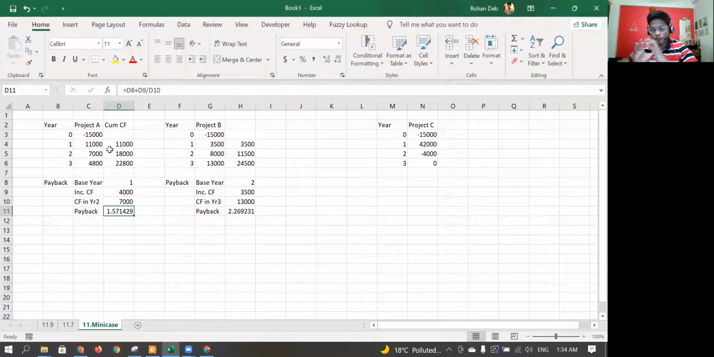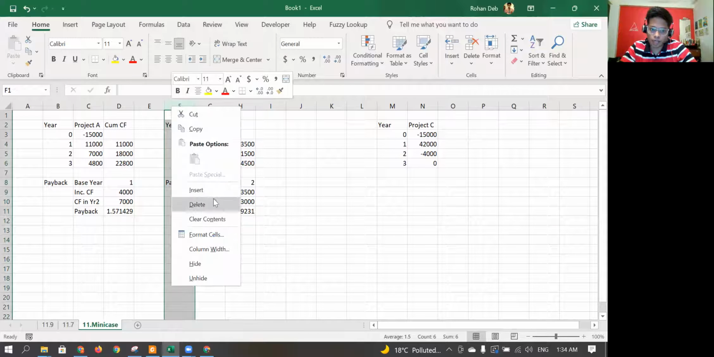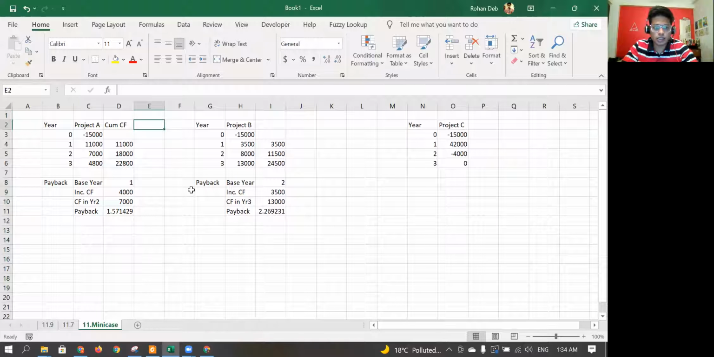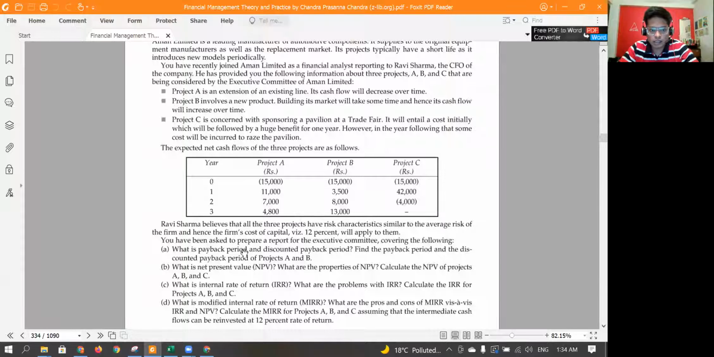If you are still confused regarding this one, I would suggest you go and see the sum that I did for 11.9. There I've explained in more detail. But I hope this should be clear. Now for the second question, it says find the payback period and discounted payback period.